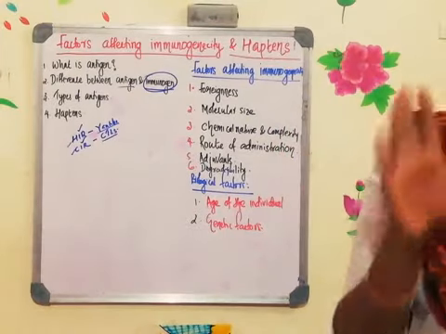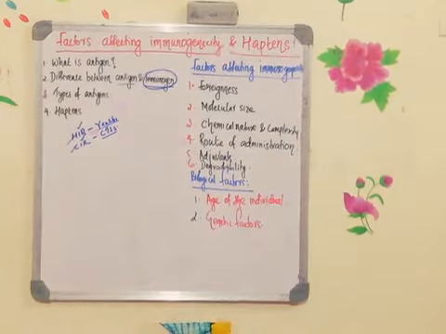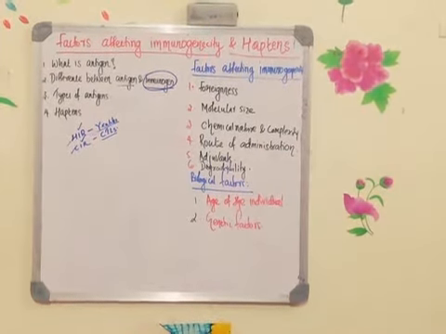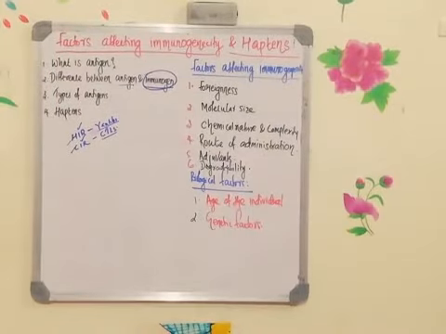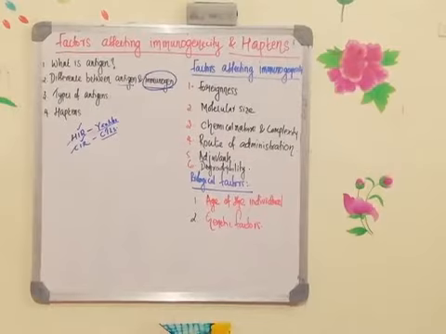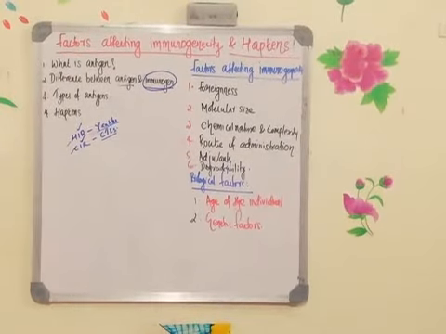This you have to remember always. The antigens or immunogens which can activate the immune response are usually proteinaceous in nature. Sometimes polysaccharides can also act as immunogens. But always remember that nucleic acids are poor antigens and lipids are non-immunogenic.